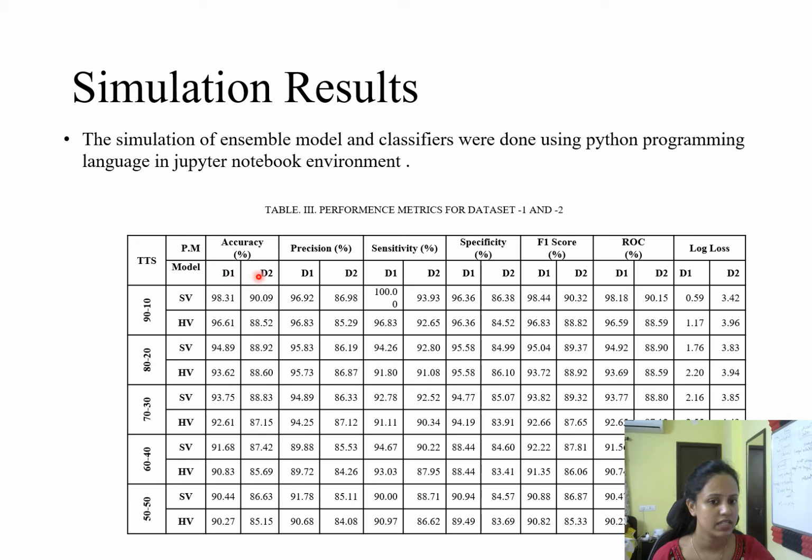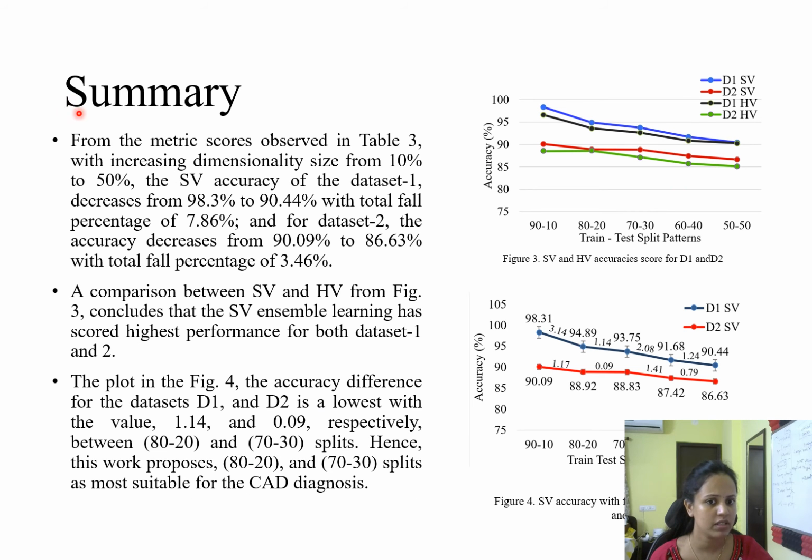Here you can see that for datasets 1 and 2, every performance metric is calculated for every split. For the 90-10 split, SV got 98.31 and 90.09, and HV got 96.61 accuracy for dataset 1 and 88.52 for dataset 2. So for the 90-10 split the soft voting is highest, and for all other splits also the soft voting scored higher than the hard voting. In summary, for every split the soft voting scored highest for datasets 1 and 2.